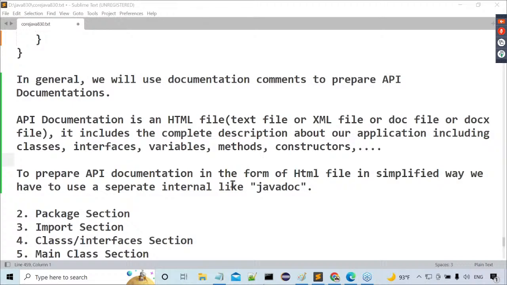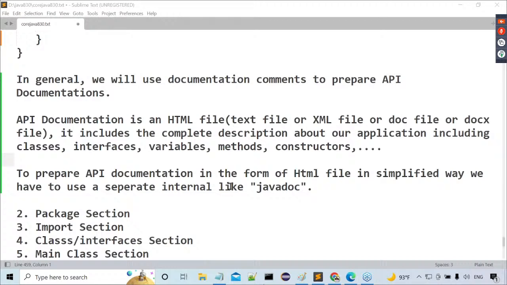When a predefined library exists, tell me, is a predefined library a set of classes and interfaces or not? These are already defined by Java people, not by me. Okay, these are the predefined classes and interfaces.